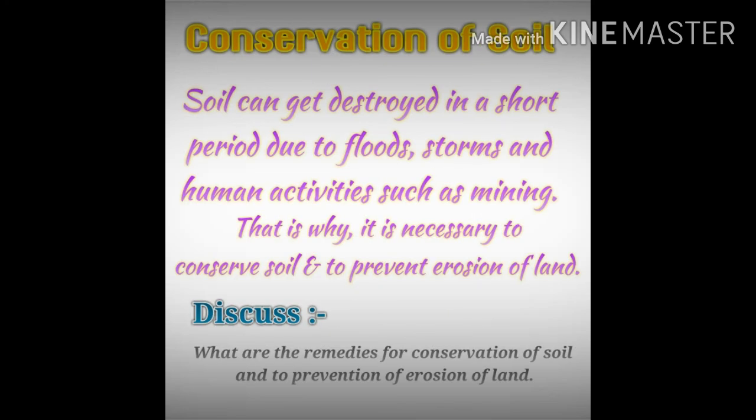Conservation of soil. Soil can get destroyed in a short period due to floods, storms, and human activities such as mining. That is why it is necessary to conserve soil and to prevent erosion of land. Discuss what the remedies are for conservation of soil and prevention of erosion of land.